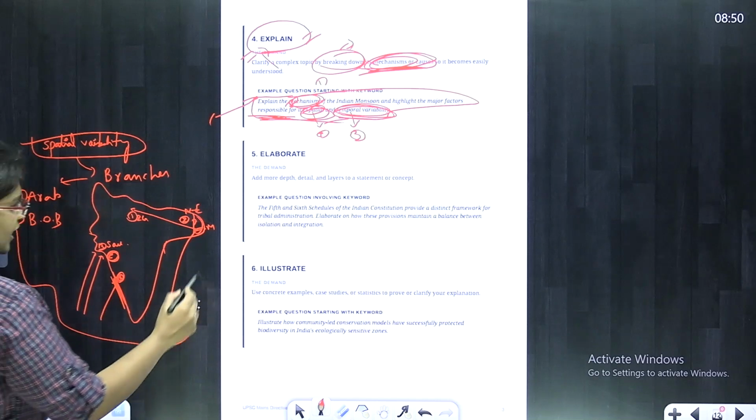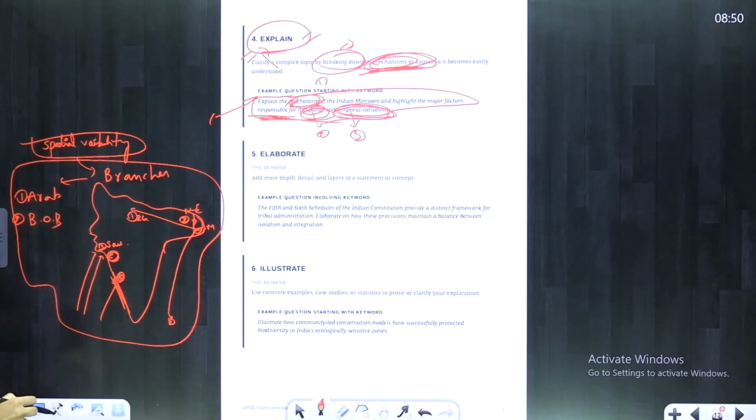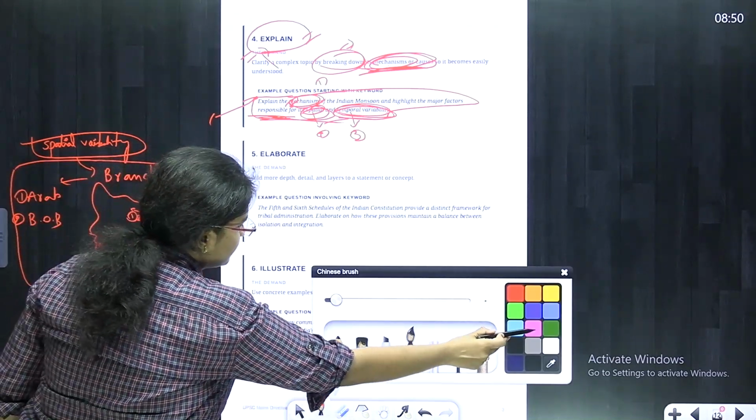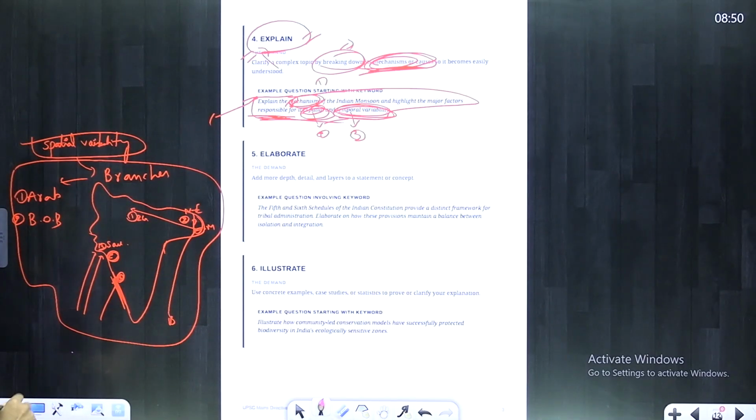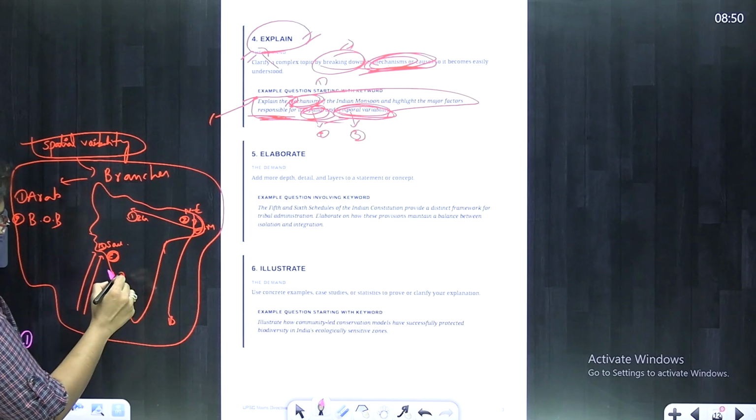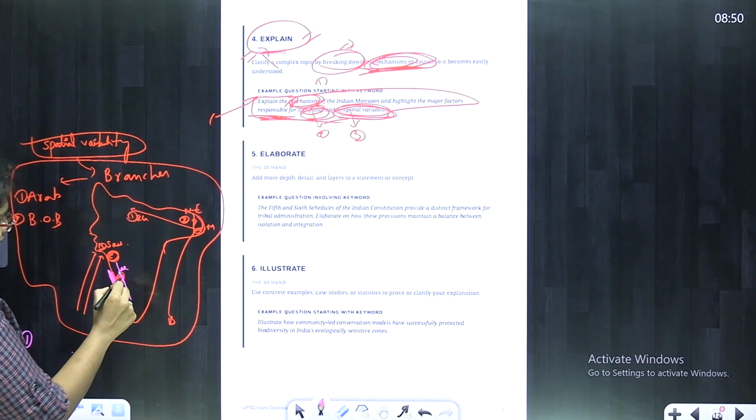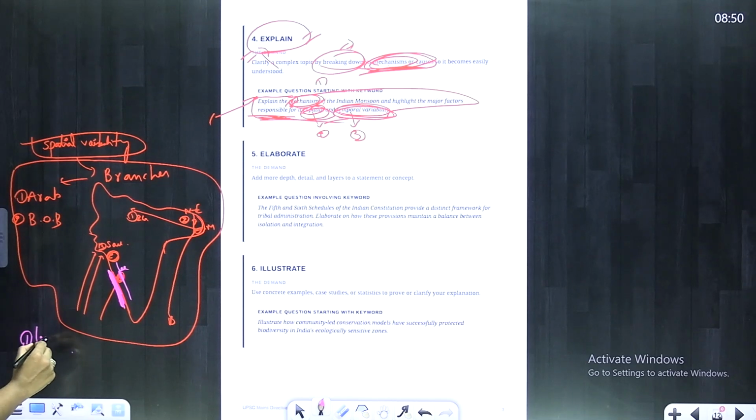Now let's see what are the spatial variations. The first and foremost spatial variation we need to discuss here is that the windward side of the Western Ghats is having a huge amount of rainfall, whereas the leeward side of the Western Ghats is not having proper rainfall. So leeward side versus windward side differences in the rainfall is one of the spatial variability reasons,